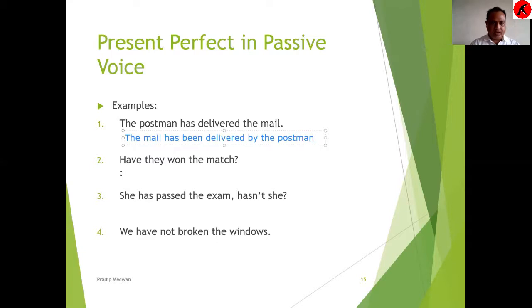Now we have another sentence here: have they won the match? If you see, this is a question, a yes or no type of question. In passive voice too, questions should remain like a question. So here you will find have, the verb, is in front and the subject they is behind. They is the subject because we are talking about them. Have and won together make the present perfect formation. So it is a verb.